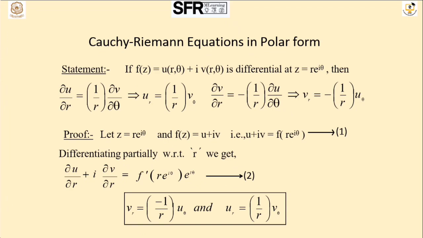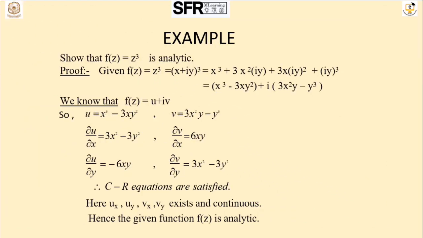I am deriving the conditions for Vy and equating real and imaginary parts. I am deriving Ux and Vy. In the place of Ux and Vy, I am having Ur and V theta. So I am deriving the Cauchy-Riemann equations in polar form. I am giving one example for your reference.